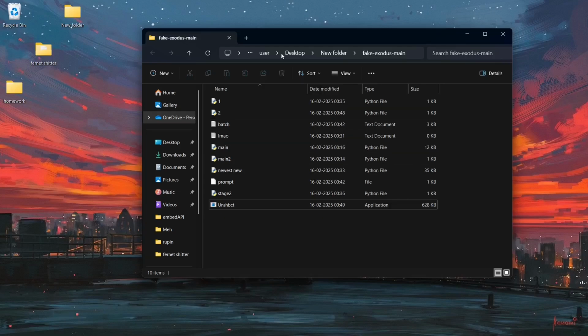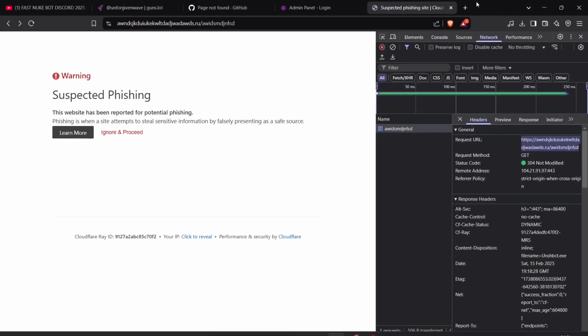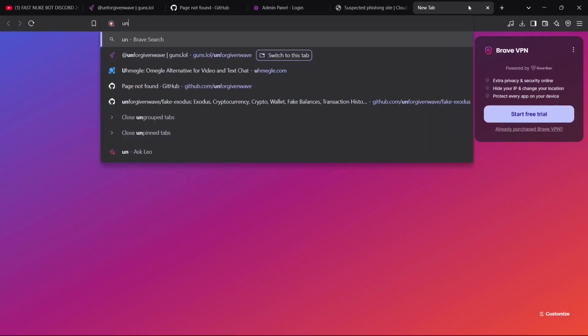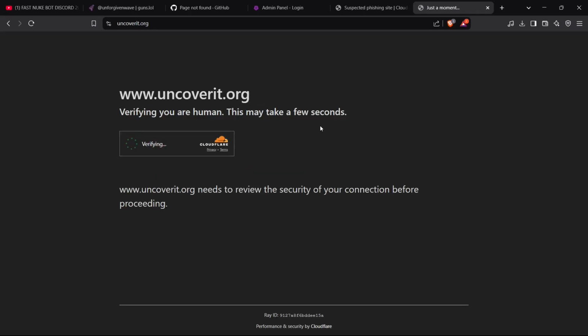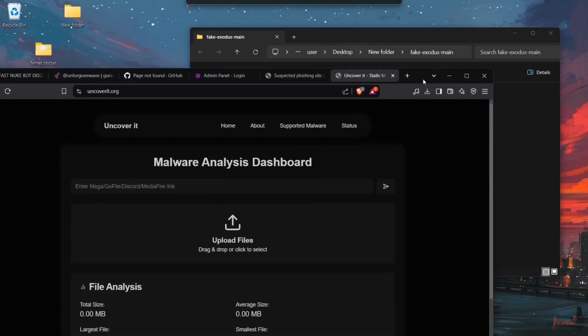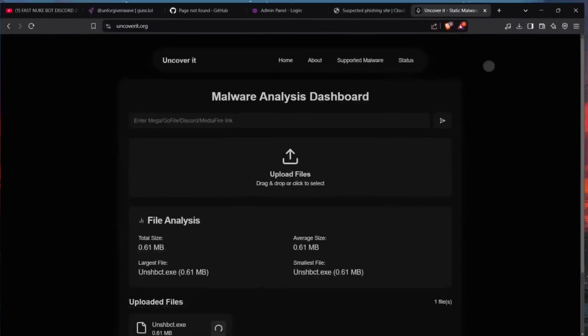We are gonna go with a little analysis of this. I'm pretty sure this is probably using a custom server. I don't see any PyInstaller stuff in this, so this is the real deal. We are gonna go to Unco.ver. Now this is a pretty good website. This is a static analysis website. Whatever you put on this website, they statically analyze the malware and tell you if they have any webhooks or any Discord tokens in the malware. They also tell you the malware family and everything.